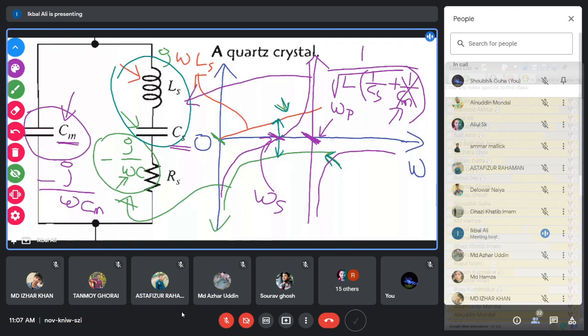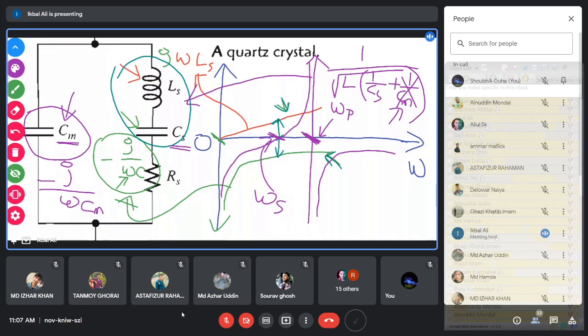They are not exactly equal, but very close. And the parallel resonant frequency should be slightly higher, because above the series resonant frequency, this LC series combination becomes an equivalent inductor.